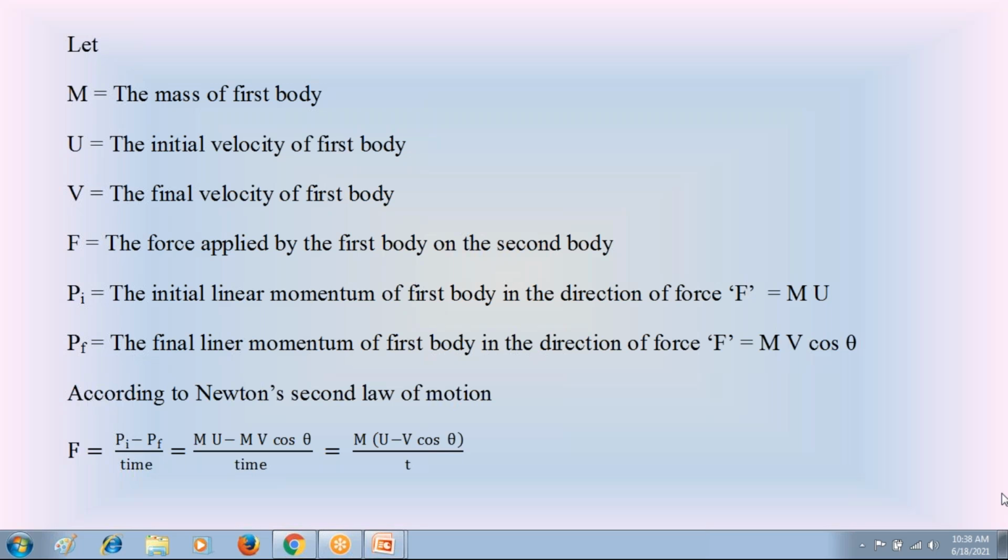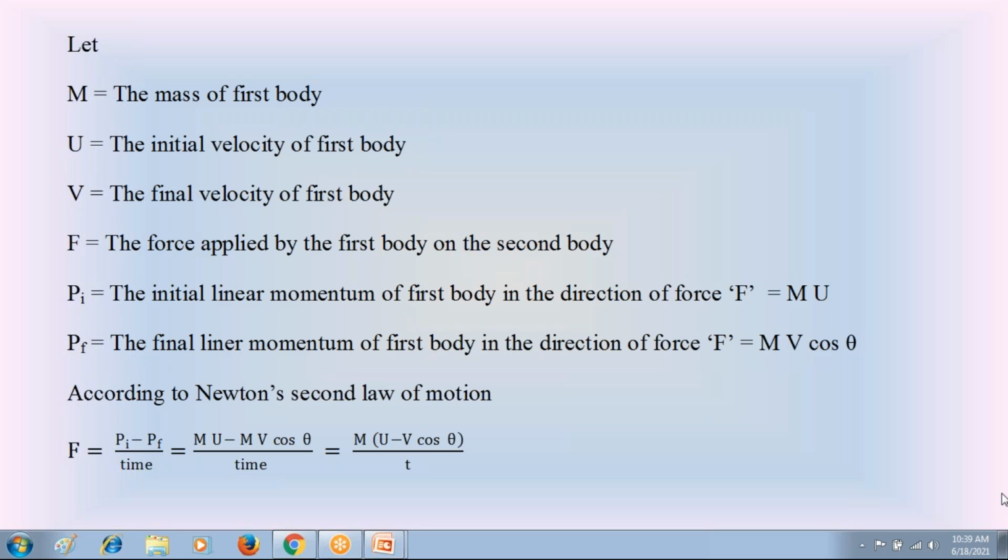So first of all, you should know how to apply Newton's second law for these impacts. What is Newton's second law? You must consider the directions of velocities when you are applying Newton's second law. That's why I prepared the two diagrams. In the first diagram, all are in the same direction. Velocity u, force F, velocity v, all are in the same direction. So the force F is equal to m by t into (u minus v).